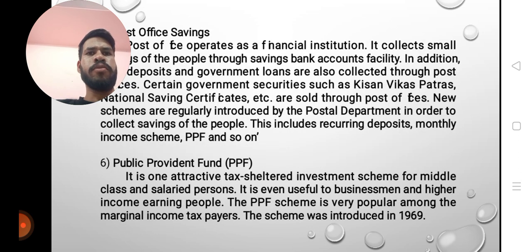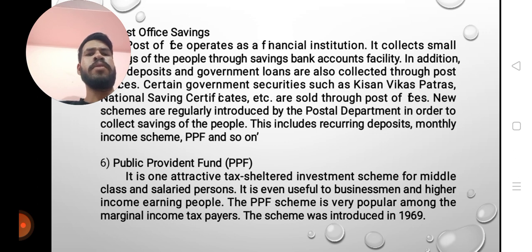Post office savings. The post office operates as a financial institution. It collects small savings of people through savings bank account facilities. In addition, deposits and government loans are also collected through post offices. Certain government securities such as Kisan Vikas Patra, National Savings Certificates, etc. are sold through post offices. New schemes are regularly introduced by the postal department in order to collect savings of the people. This includes recurring deposits, monthly income schemes, PPF, and so on.